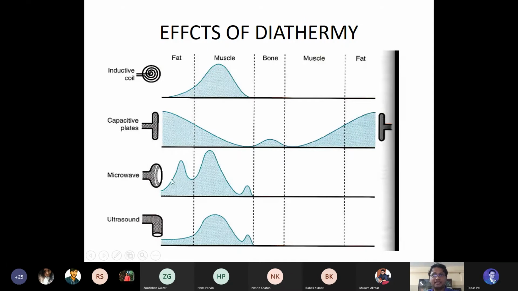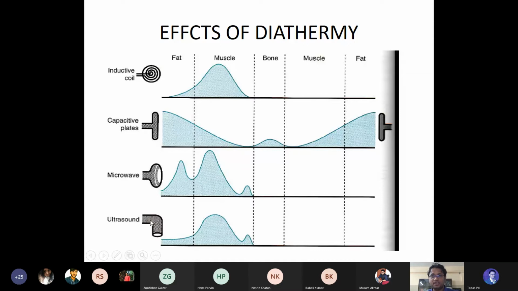See the microwave diathermy, whenever we use it, the penetration and absorption are equal in fat and also in muscle. If you look at the first one, for the inductive coil, the fat absorption is quite less, but the muscle absorption is quite more. But for the microwave, the fat absorption is also there and the muscle absorption is also there.